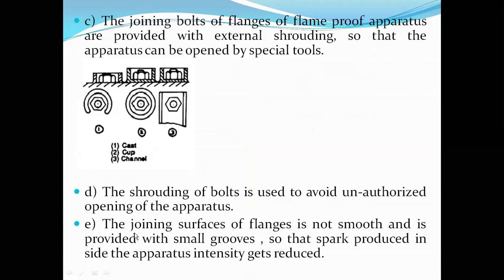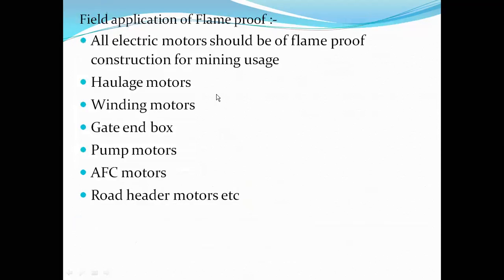Next, the joining surface of the flanges is not smooth and is provided with small grooves, so that the intensity of the spark produced inside the apparatus gets reduced. So that's what it is. Let us move on. This is about the construction details of flame-proof apparatus.